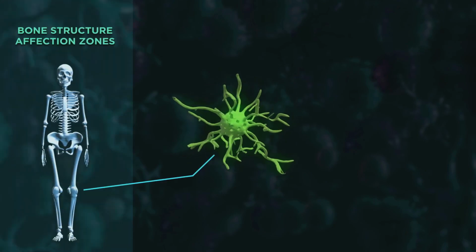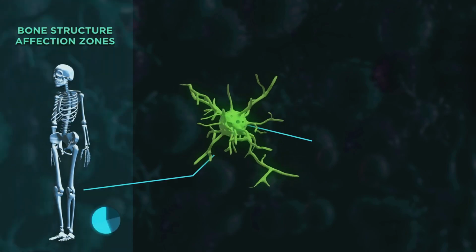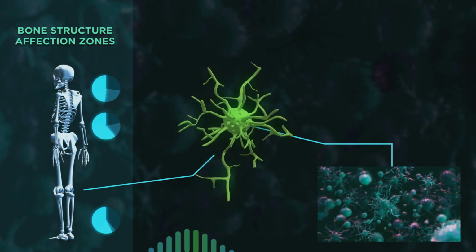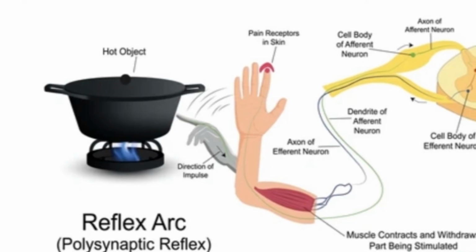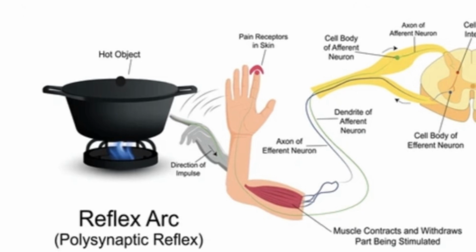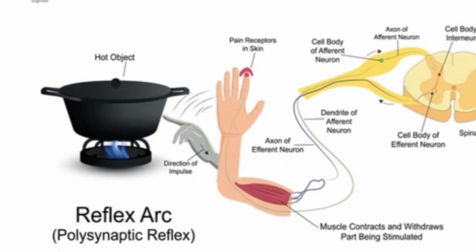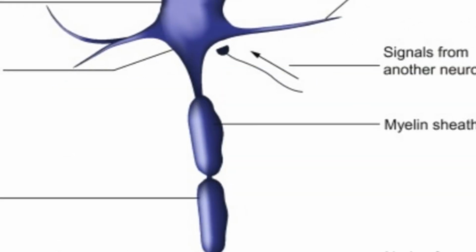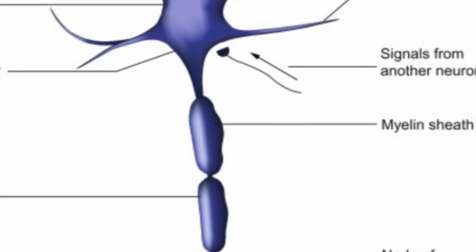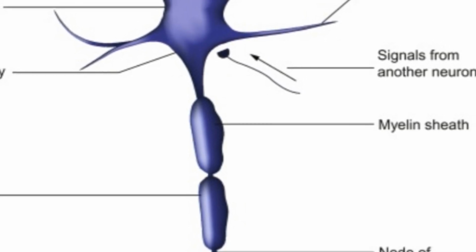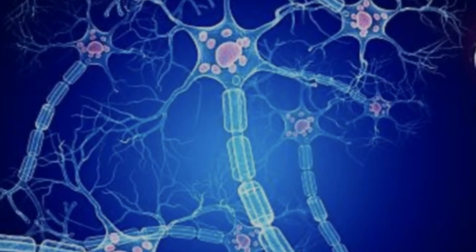Example: when we touch something hot. Sensory receptors, specialized nerve endings in your skin, detect the heat and send a signal. Ascending tracts: the signal travels up the spinal cord through ascending tracts in the white matter. White matter is a type of tissue found in the brain and spinal cord. We will learn details about white matter in the next chapter.